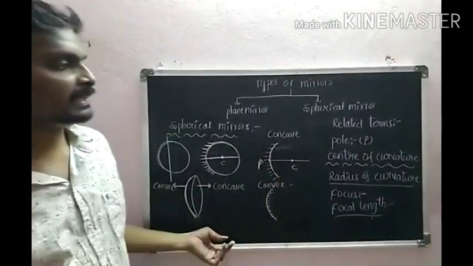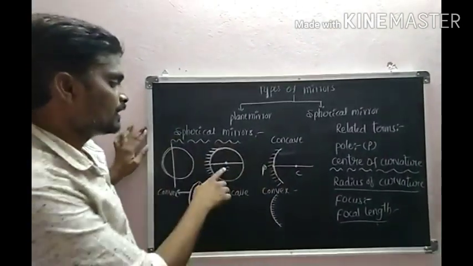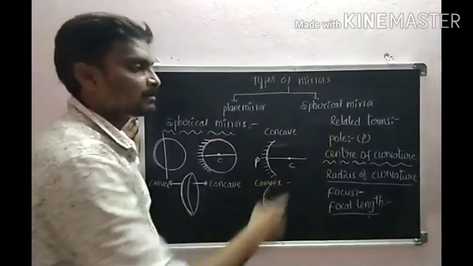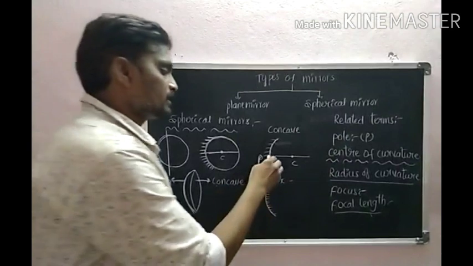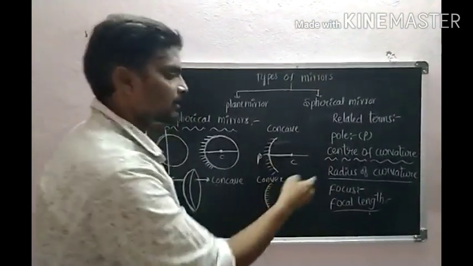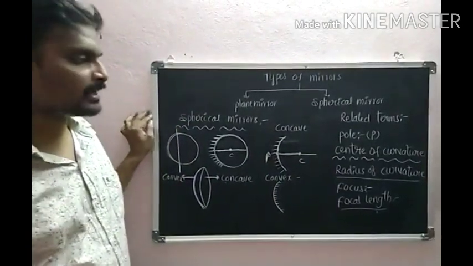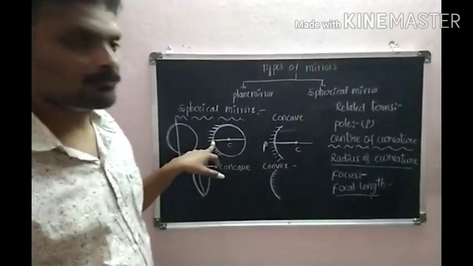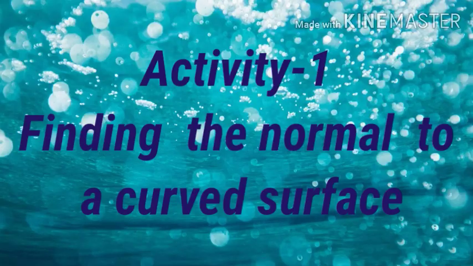What is the center of curvature? The center of the sphere of which the mirror is a part. That is called the center of curvature. The distance from pole to center is called the radius of curvature. What is the radius of curvature? The radius of the sphere of which the mirror is a part.